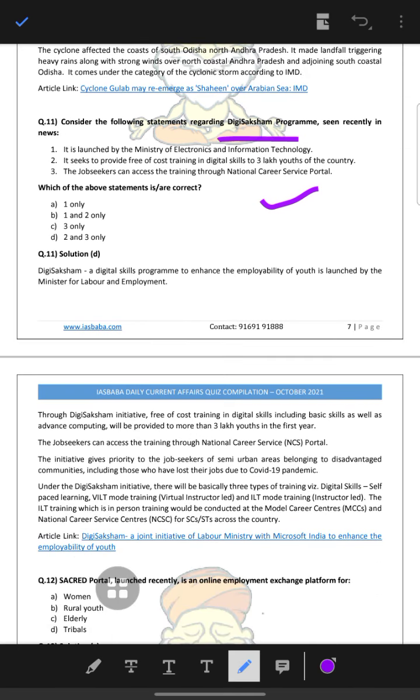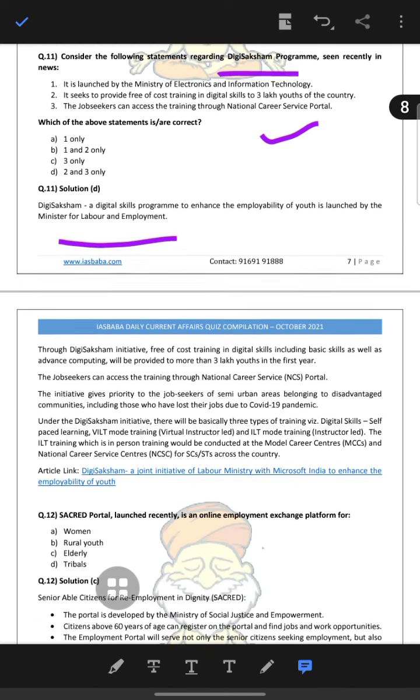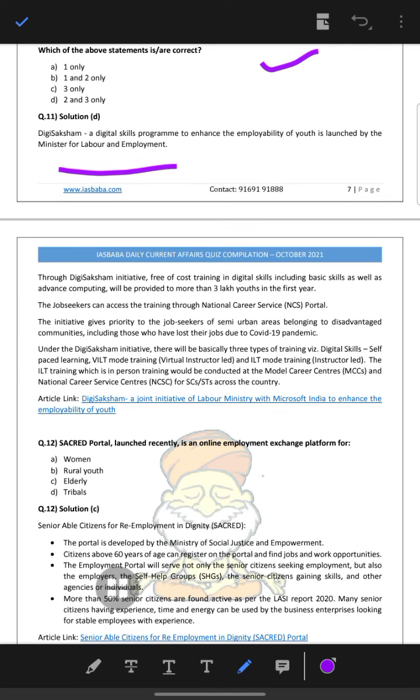Digi Saksham is a digital skill program launched by the Ministry of Labour and Employment. Under the Digi Saksham initiative, free-of-cost training in digital skills, including basic as well as advanced computing, will be provided to more than 3 lakh youth in the first year, and job seekers can access the training through the National Career Service Portal. The initiative gives priority to job seekers from semi-urban areas and disadvantaged communities, including those who have lost their jobs due to COVID-19.